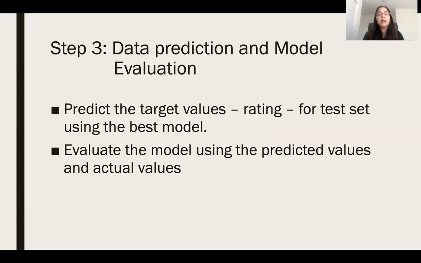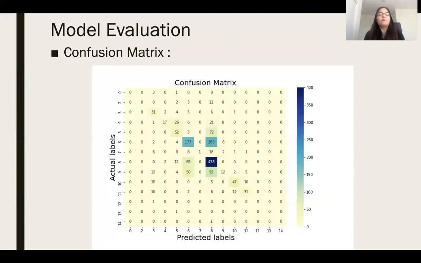So using this best model given by randomized search CV, I did my predictions on the test data set. And to evaluate my model, I compared these predictions given by my model with the actual values for the test data set. For my model evaluation, there were different metrics that I was using. The first metric that I used was a confusion matrix.